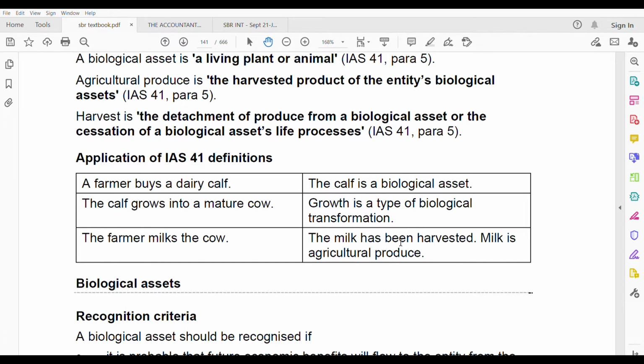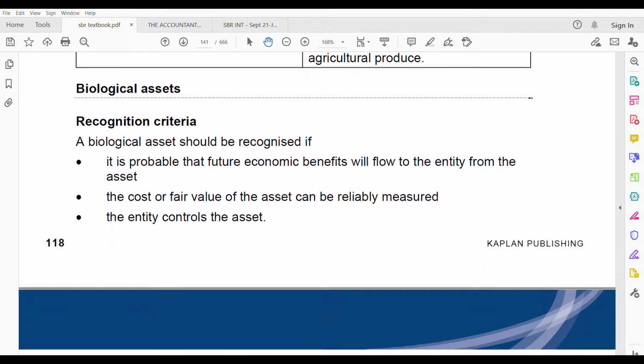Now let us go to biological assets in depth, and how to recognize them. The recognition criteria for a biological asset: a biological asset should be recognized if, see, a biological asset follows the properties of an asset only. So these were the same 3 definitions which we used for assets when we had to recognize under IAS 16.